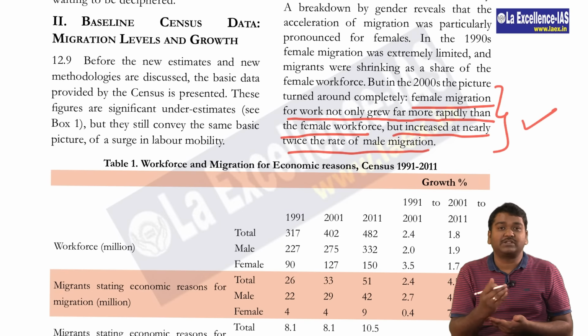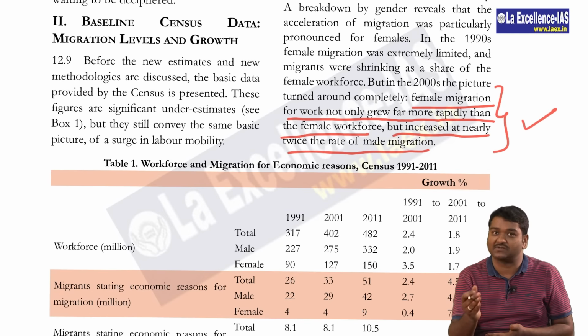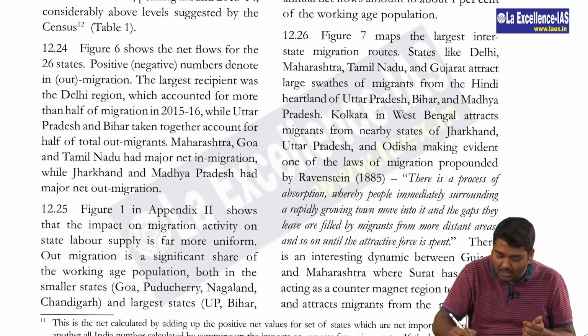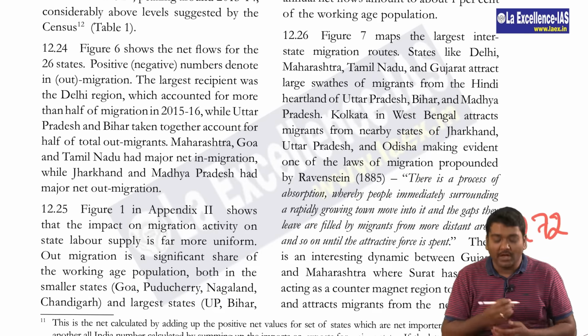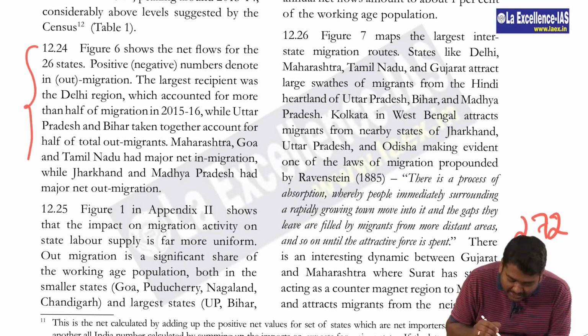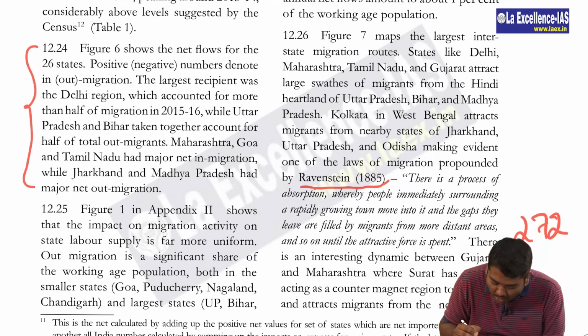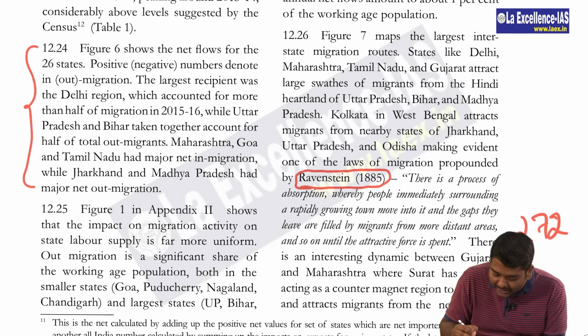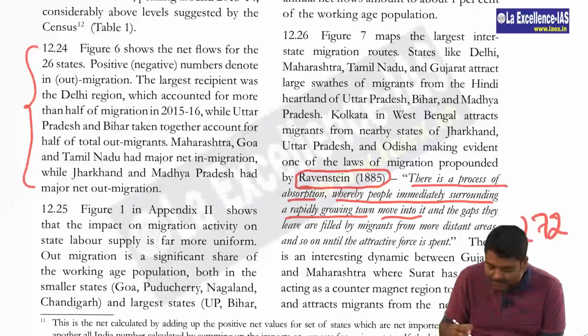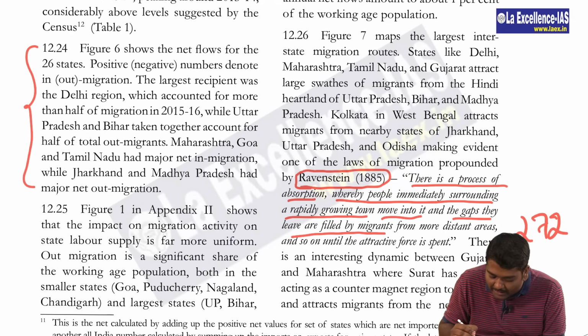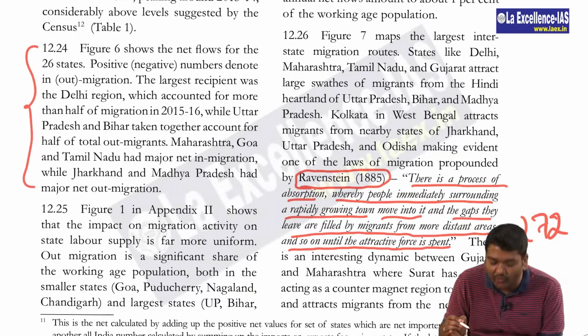Here I'll show you some geographical theories that have been given as well. So if you see page number 272, we actually come across in-migration and out-migration that is happening, and we also come across the laws of migration propounded by Ravenstein, where he says there is a process of absorption whereby people immediately surrounding a rapidly growing town move into it, and the gaps they leave are filled by migrants from more distant areas, and so on until the attractive force is spent.